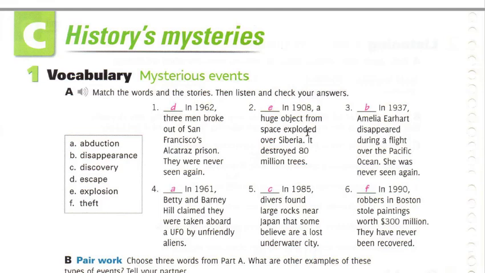Number 3, in 1937, Amelia Earhart disappeared during a flight over the Pacific Ocean. She was never seen again. Number 3 is B, disappearance. She disappeared. Number 4, in 1961, Betty and Barney Hill claimed they were taken aboard a UFO by unfriendly aliens, which is A, abduction.